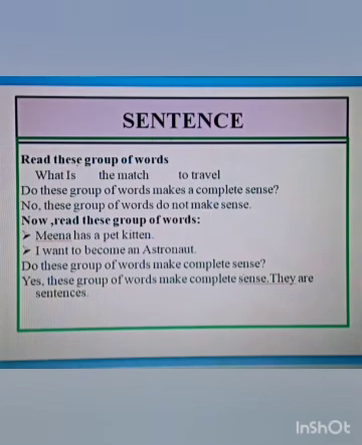And the next sentence is, I want to become an astronaut. A boy or a girl tells that she wants to become an astronaut. It is her aim. So this sentence gives a complete sense. So, the group of words which gives a complete sense is called a sentence.